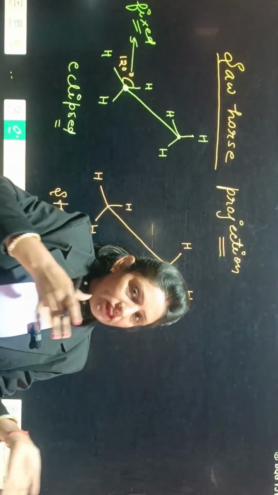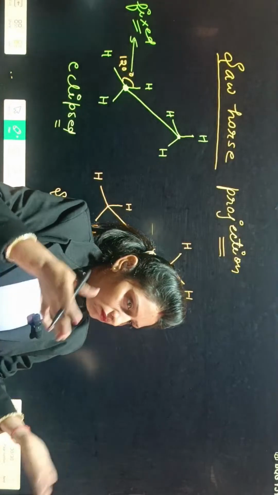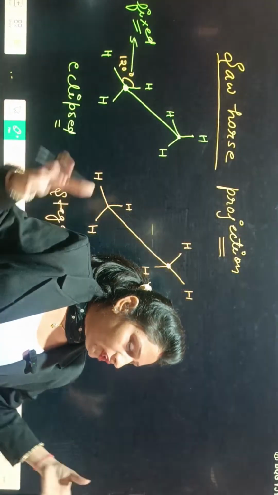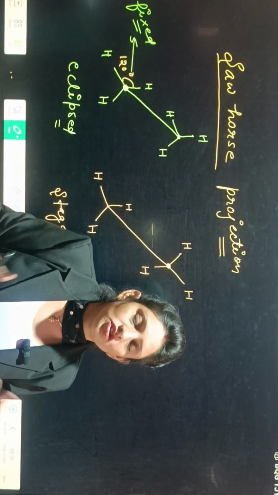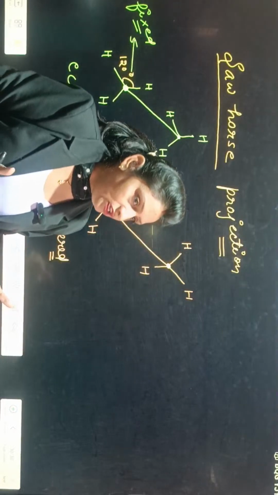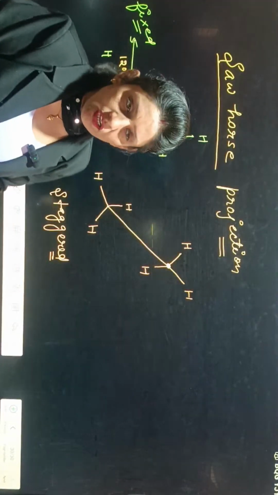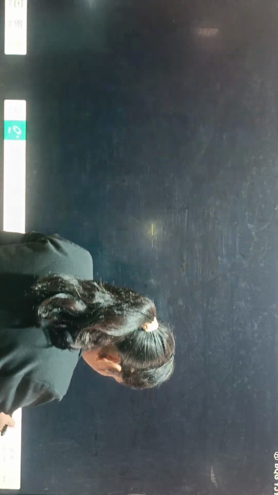Basically two are there, eclipsed and staggered. Those lying between them are known as skew. Staggered is more stable and eclipsed is less stable.